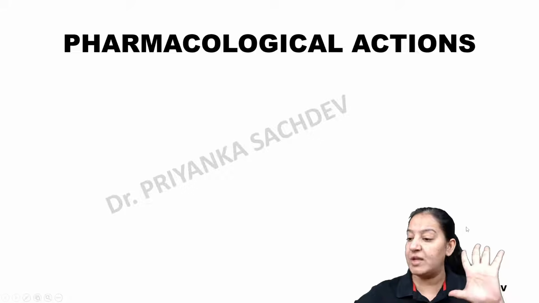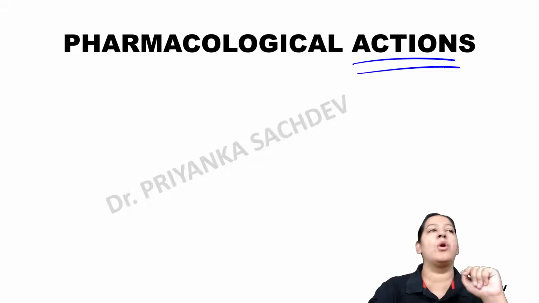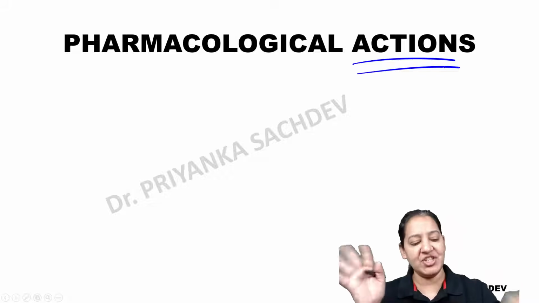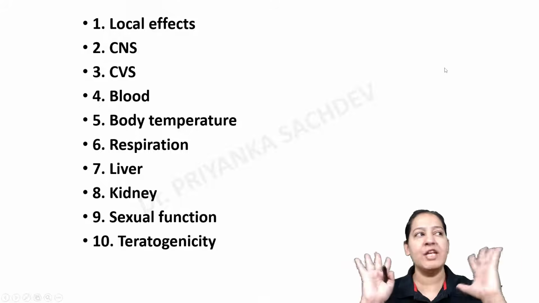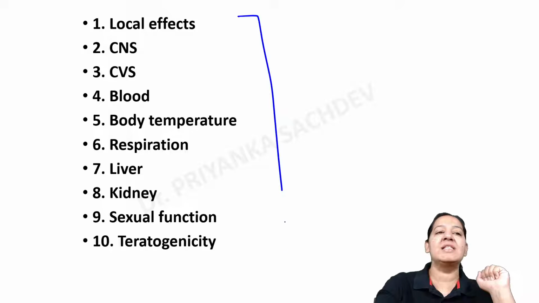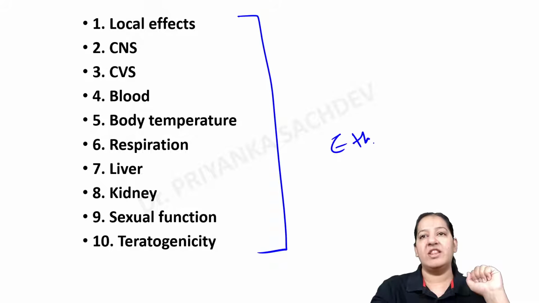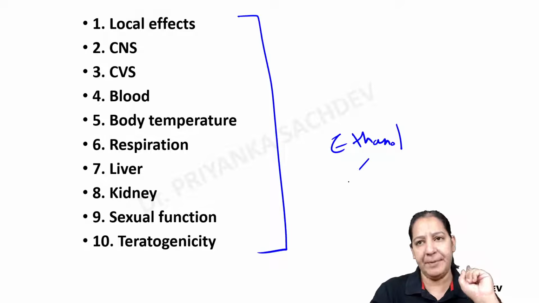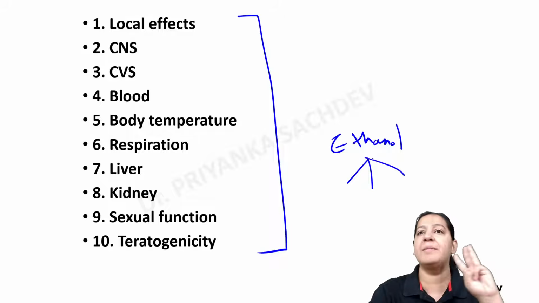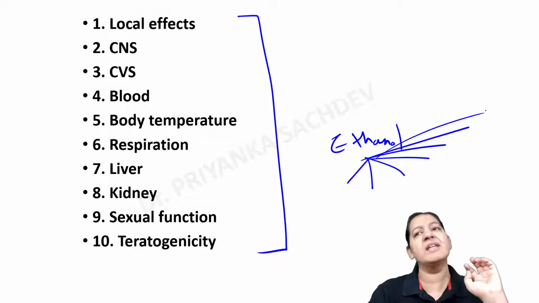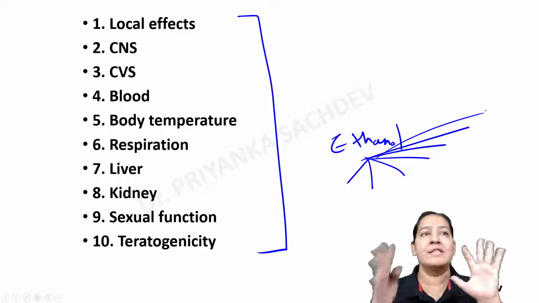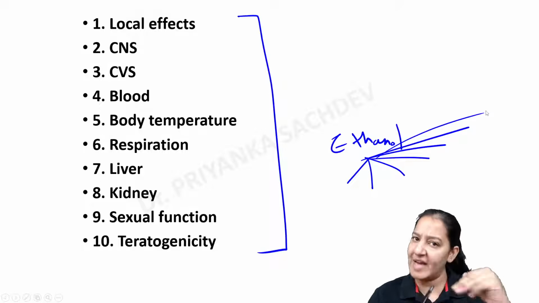Now let me teach you the next topic, the actions of alcohol on various body organs. Alcohol means ethanol, the various preparations of ethanol. It can be beer, stout, wine, rum, whiskey, vodka, the various types of spirits. All these act on 10 organs, on 10 systems of the body.